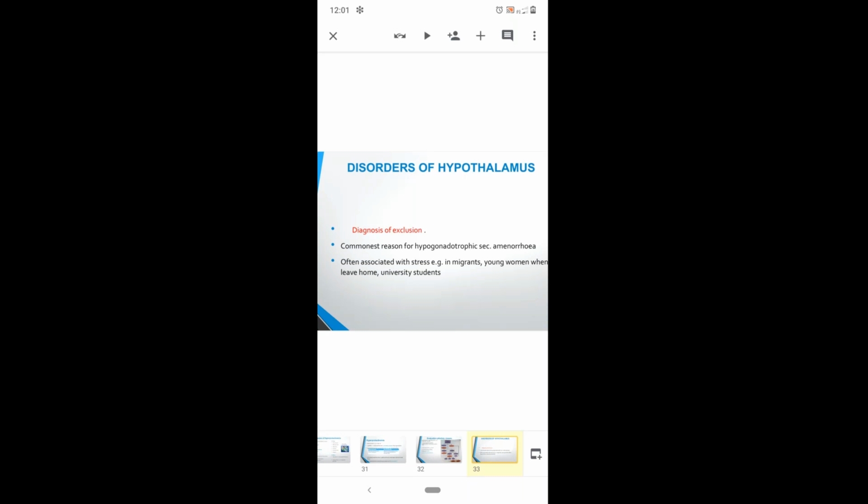Coming to the features of anorexia nervosa, they'll have less than 85% of body weight, and they'll have a fear of gaining weight and becoming fat, and the body image will be distorted. They'll have amenorrhea, and the types will be either the restricting type or the binge and purging type.